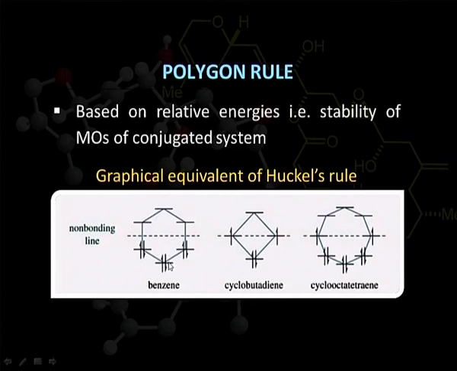Electrons are filled up in increasing order of energy, and here we can see that in the case of benzene, which possesses a 6 pi electron system, only bonding MOs are filled. Therefore, benzene is aromatic in nature. In cyclobutadiene and cyclooctatetraene, non-bonding MOs are also occupied, and these two are called anti-aromatic in nature.